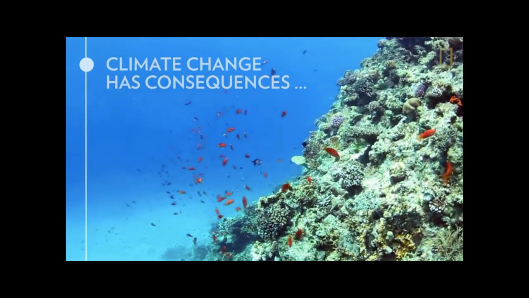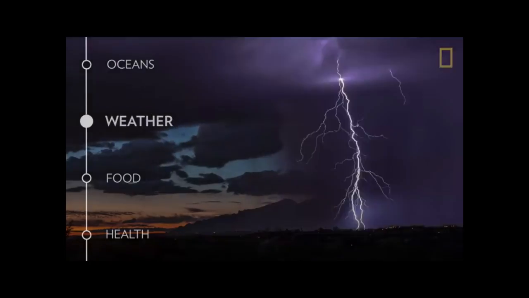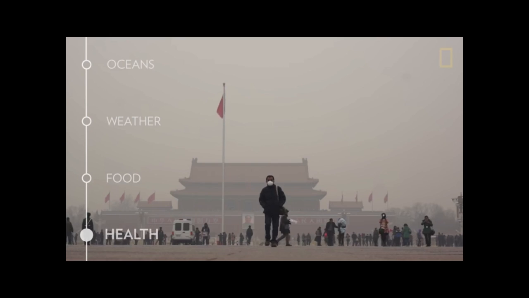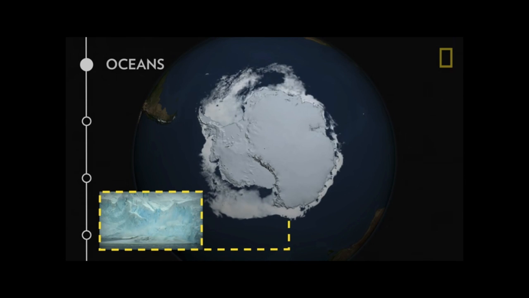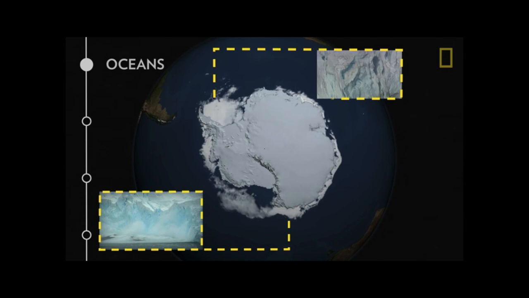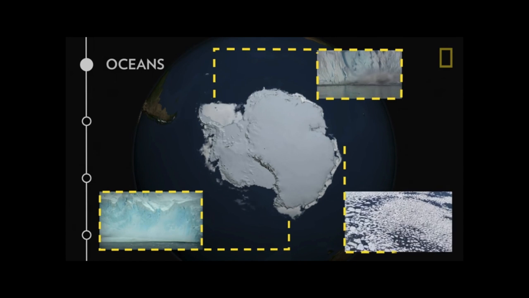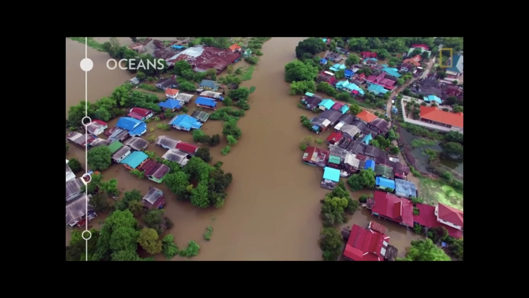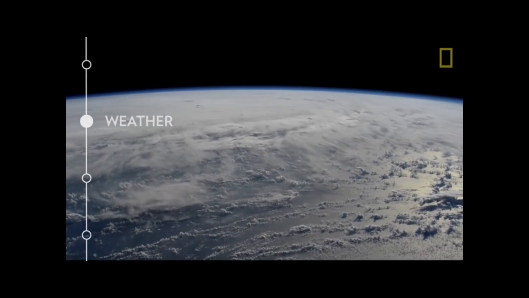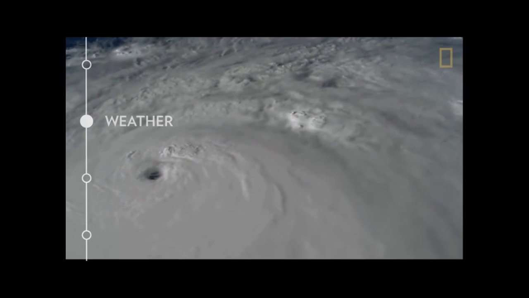Climate change has consequences for our oceans, our weather, our food sources, and our health. Ice sheets, such as Greenland and Antarctica, are melting. The extra water that was once held in glaciers causes sea levels to rise and spills out of the oceans, flooding coastal regions. Warmer temperatures also make weather more extreme.